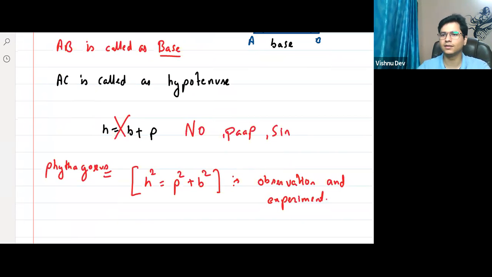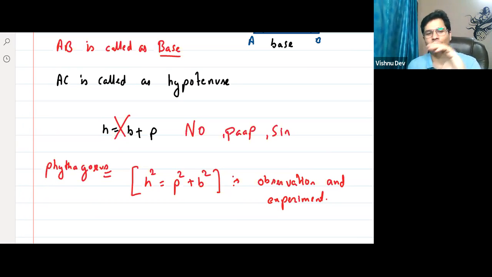Sometimes grapes turn out sour, tell me, right? Think about it, when we buy something, suppose grapes, sometimes grapes are sour, sometimes grapes are very sweet. So how do we come to know that these grapes are sweet, these grapes are sour? Can I just see and tell you that these grapes are sour, these grapes are sweet? No. You have to taste it. After tasting, you have to observe. So that is the experimentation. Yes or no? After eating.